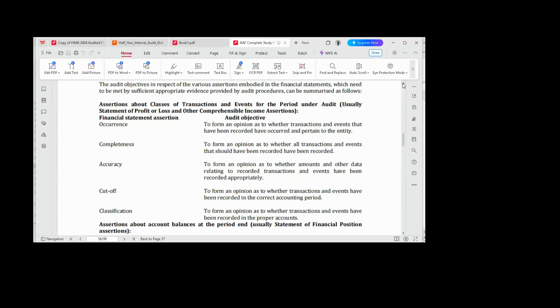They will tell you that, number one, occurrence. If you look at our statement of profit or loss, all transactions and events that we have recorded pertain to what? To the entity. Not to any other entity, but to that particular entity that you are auditing. That's what they mean by occurrence. And the auditor will now test that. The auditor will check those transactions: do they really belong to this organization or not?